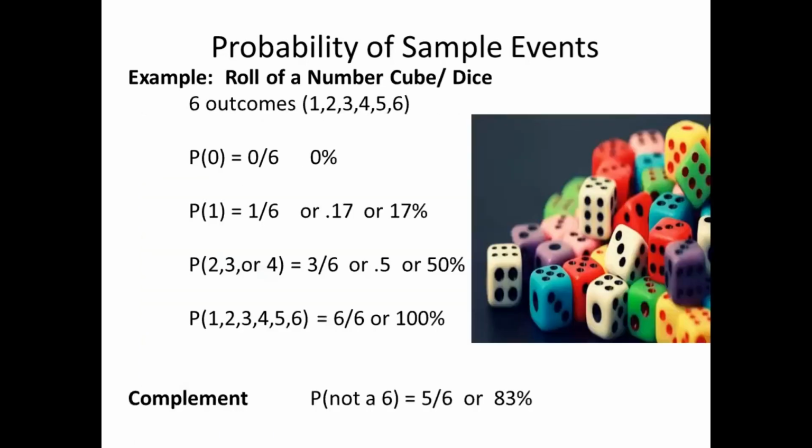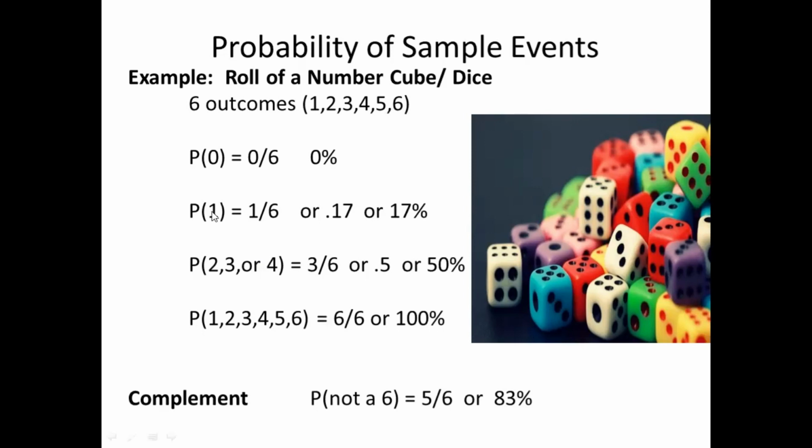Another example, the roll of a number cube, or what we call a die. We have 6 outcomes here because in a die we have the numbers 1, 2, 3, 4, 5, and 6. Now, the probability of getting a 0: since we don't have a 0 in a die, the probability of getting 0 is equal to 0%.